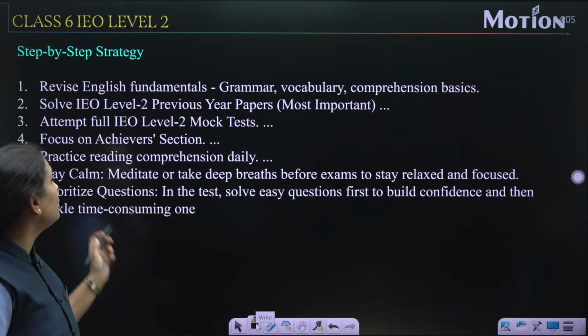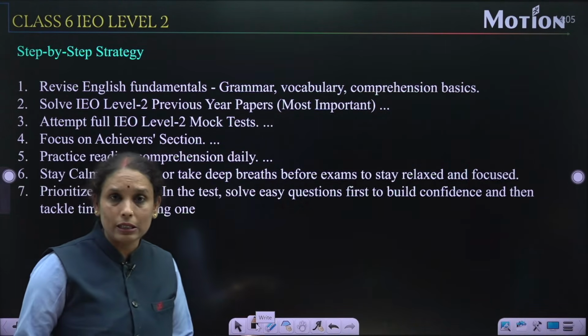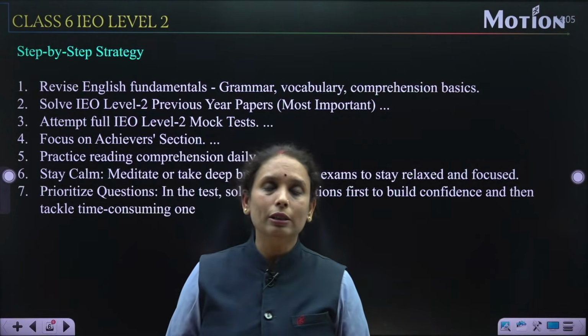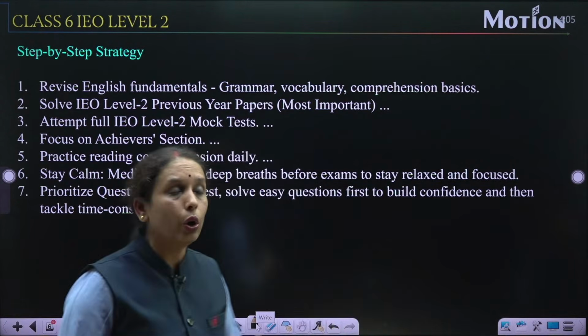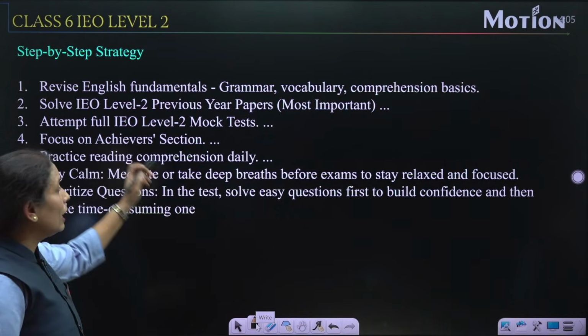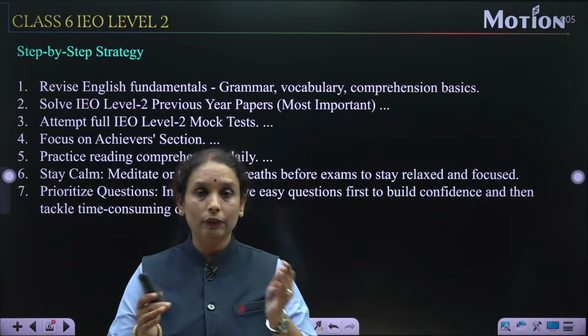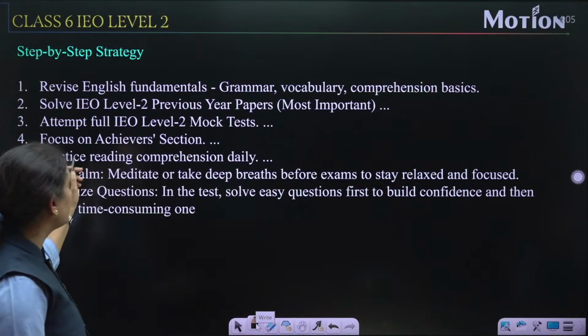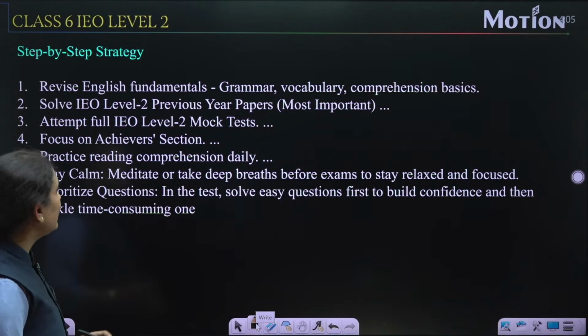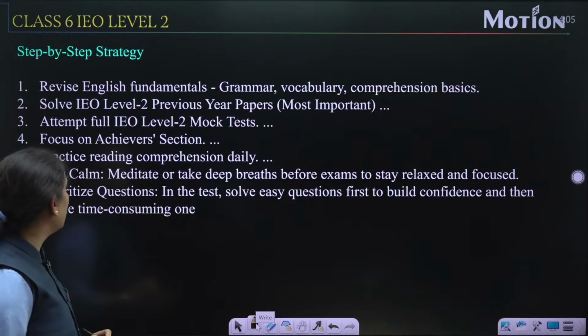Third is to attempt full IEO Level 2 mock tests. Many mock tests are given. You need to attempt all the mock tests. Focus on the achiever section because this is one of the most difficult sections. So you need to focus on the achiever section. Practice reading comprehension daily.